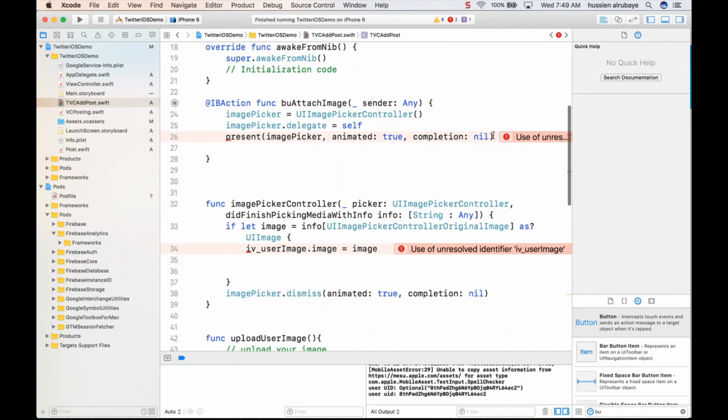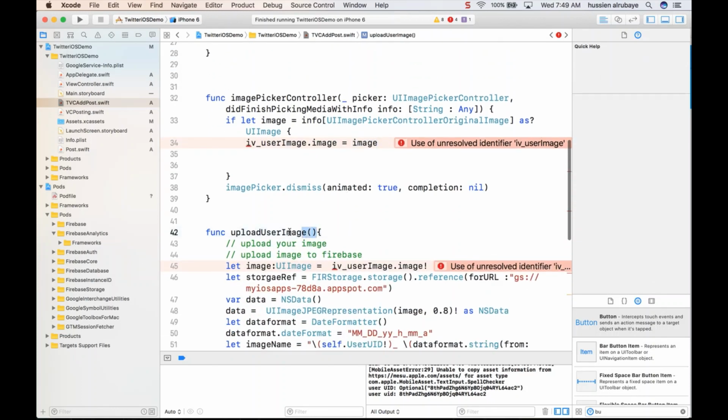So first of all, people could click here and see unresolvable present. So you could say self dot. Hopefully this one will work. If it doesn't, I will try to send another one. So here I have the image. The image, I will send it to this method, which will be responsible.